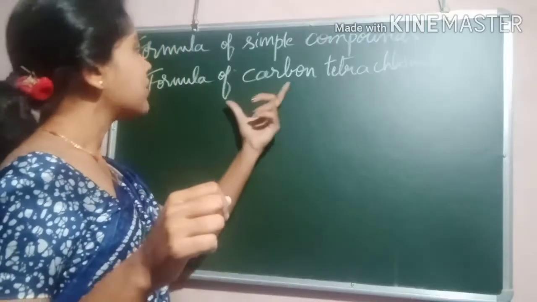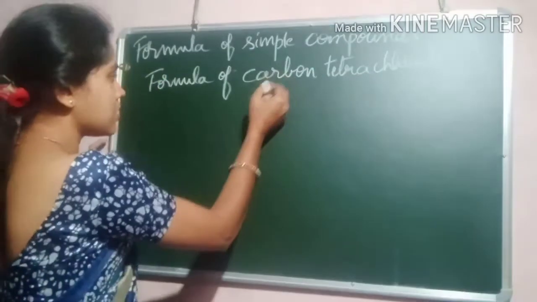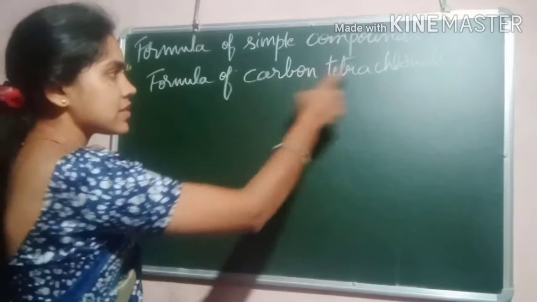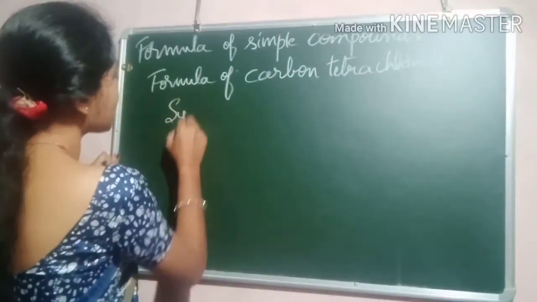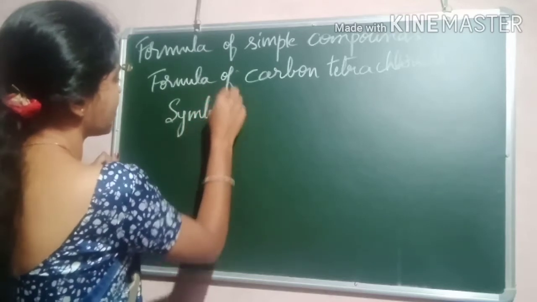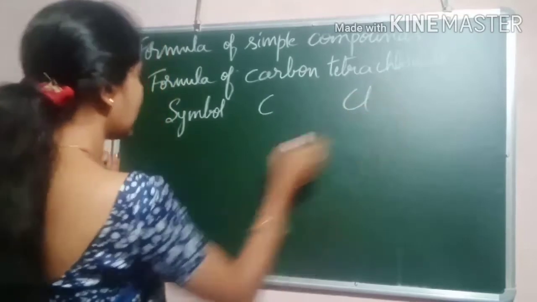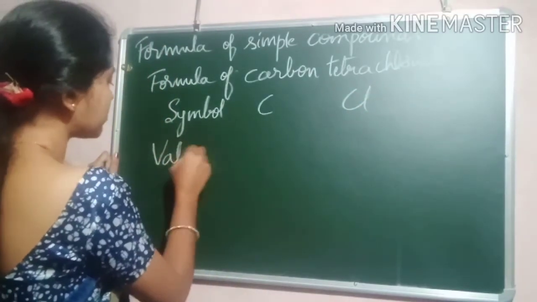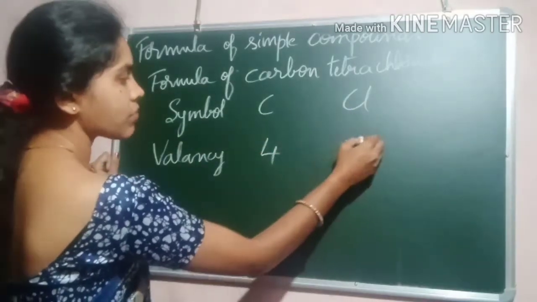Okay, now let's see the formula of carbon tetrachloride. So here what is there? Carbon is there and tetrachloride is there. The symbol of carbon is C and chloride is Cl. And valency of carbon is 4 and chloride is -1.